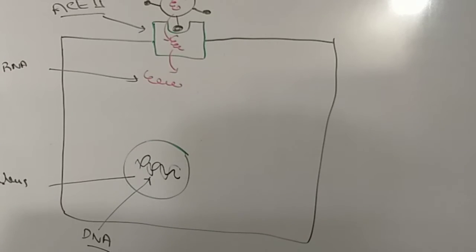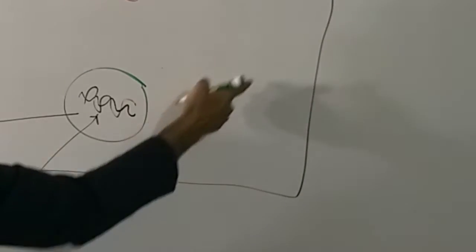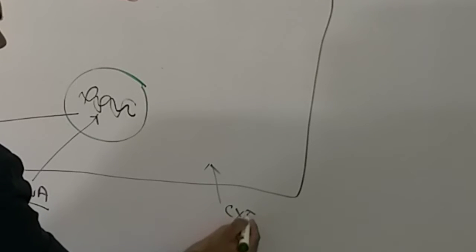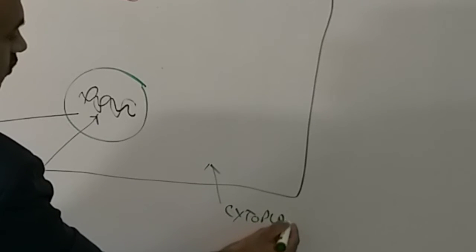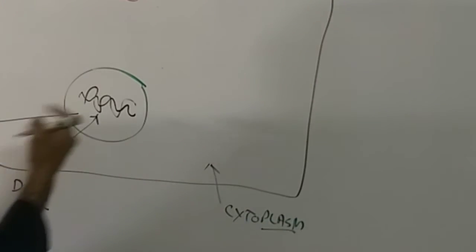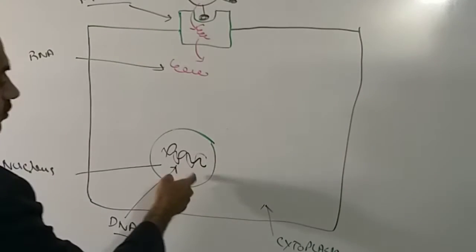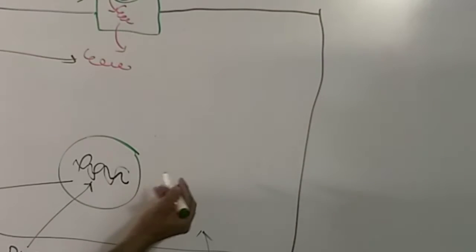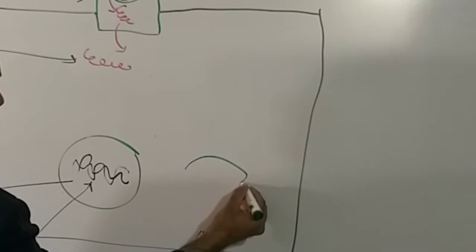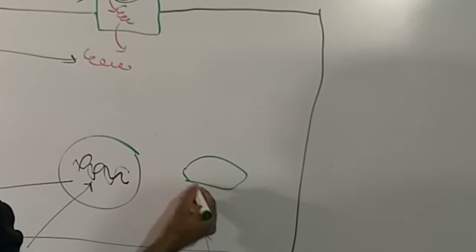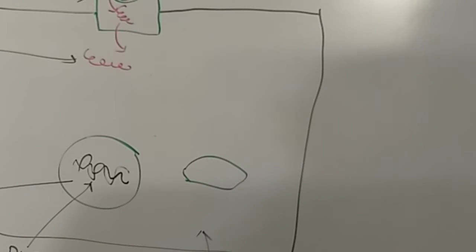Now what happens after its entry into our cells? We have a very important part. This portion will be known as the cytoplasm. Outside of the nucleus is the cytoplasm. So the nucleus, our genetic material, is protected by being in the nucleus. Nothing goes from outside to the inside. In the cytoplasm we have this very important structure which we call ribosomes. What is the purpose of the ribosome?